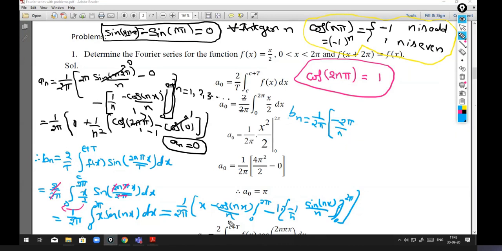Whereas for the lower limit, x is equal to 0, so that becomes 0. I can put it as plus 0 because we have the minus sign. Then minus into minus is plus 1 by n square, n into n square.